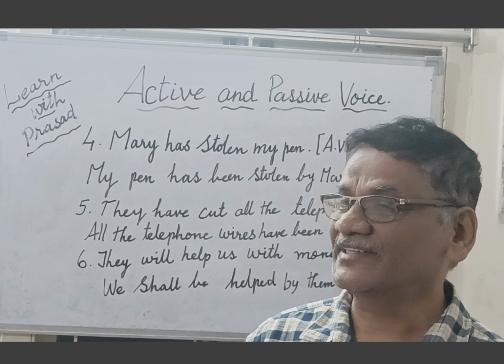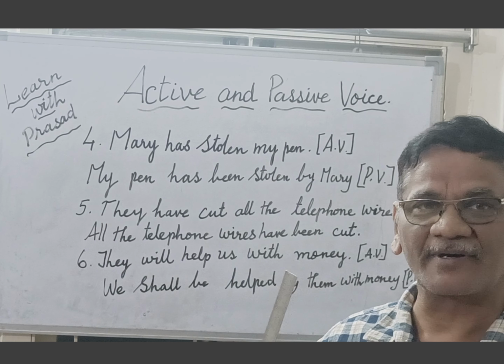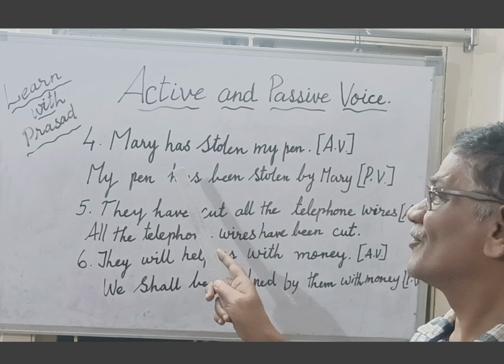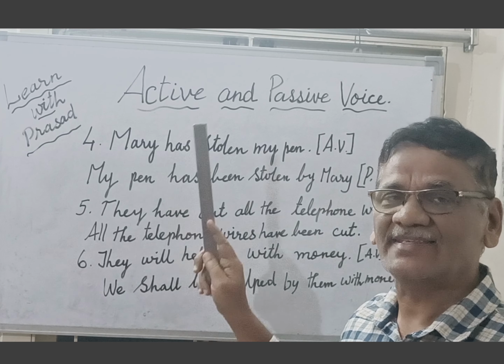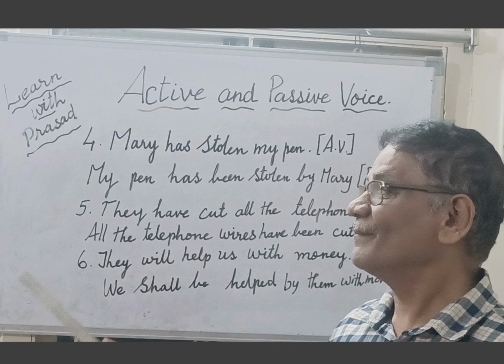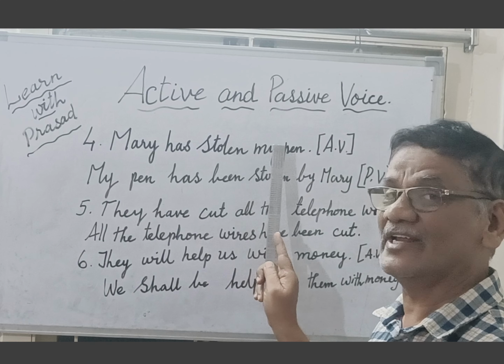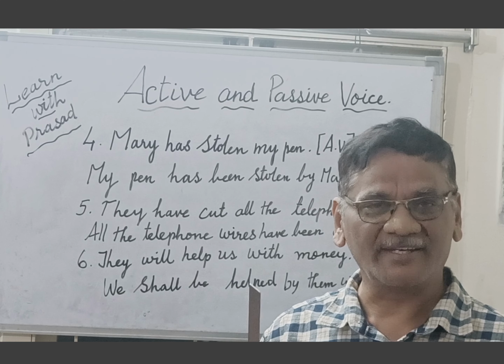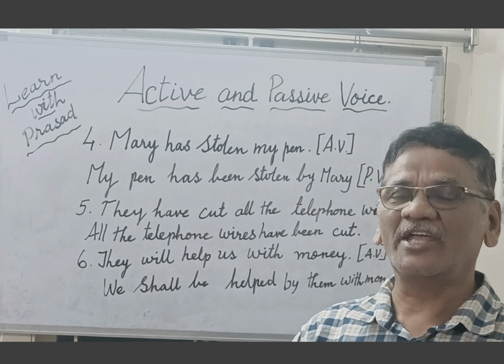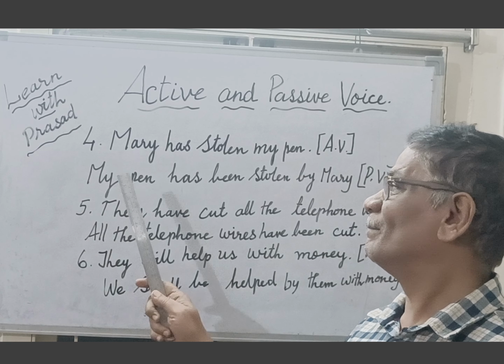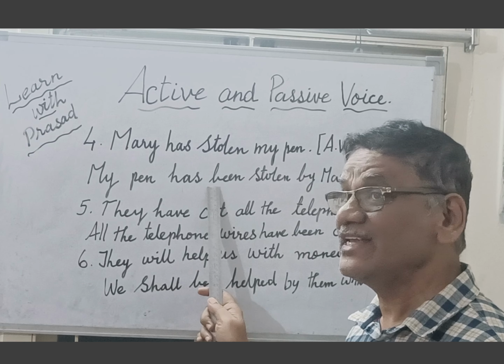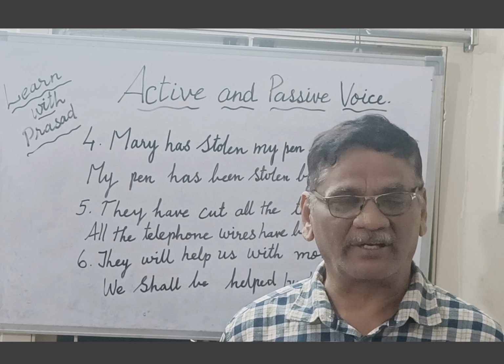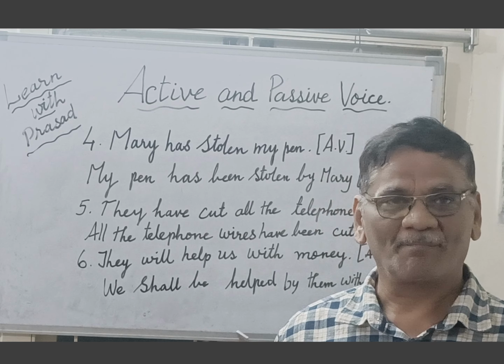The fourth sentence is slightly different because "has" is used. Mary has stolen my pen. That is in active voice. When you change into passive voice: My pen has been stolen by Mary. Like that you have to use it.